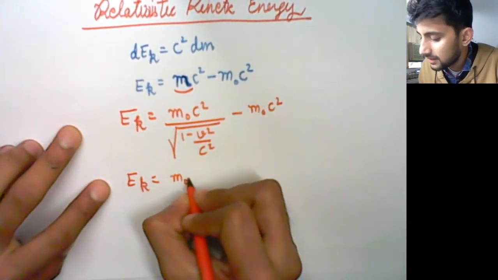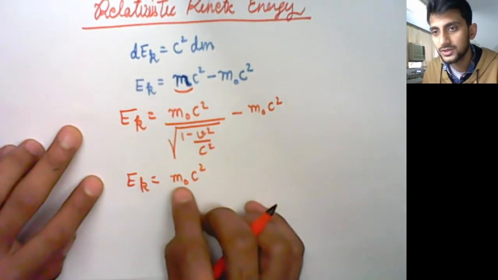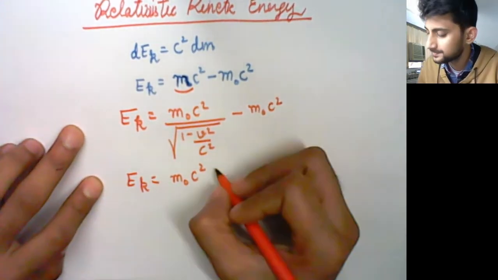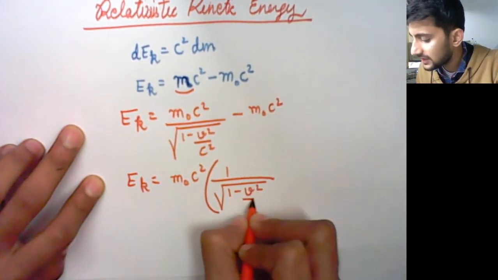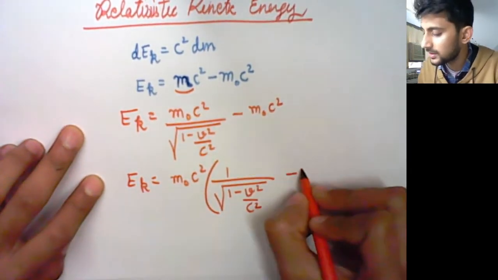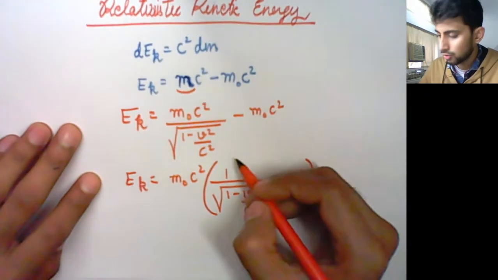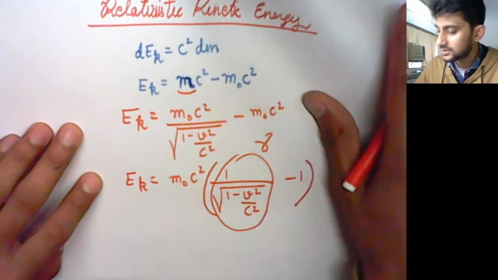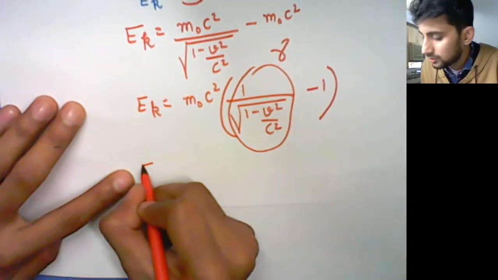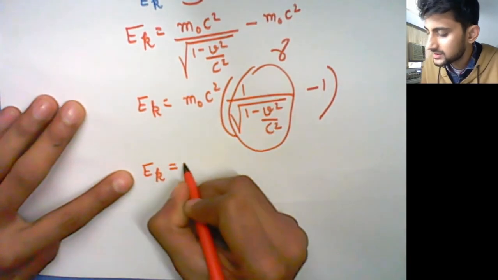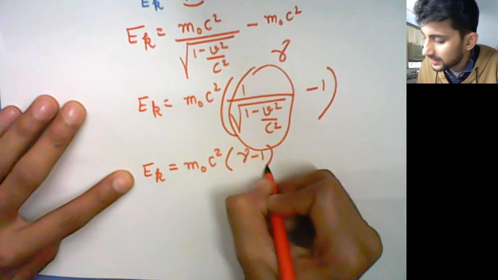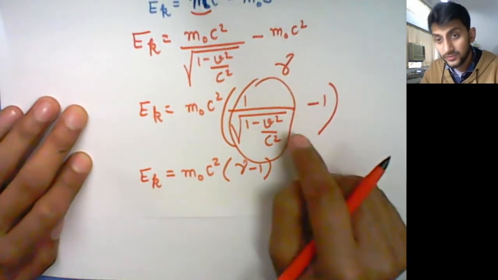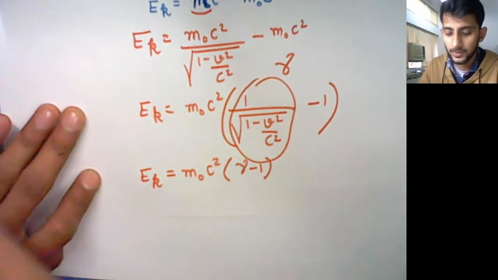So you have m naught c square, which we call the rest mass energy, times 1 upon under root 1 minus v square upon c square, minus 1. People also call this whole term gamma. So you can simply write ek, or kinetic energy, is given by the rest mass energy into gamma minus 1, where gamma is 1 upon under root 1 minus v square upon c square.